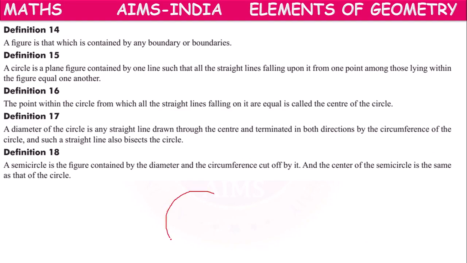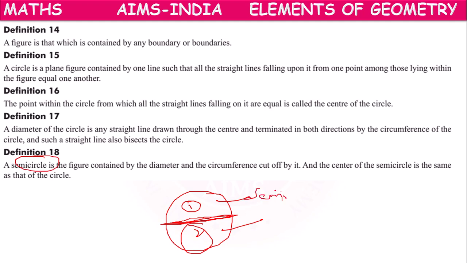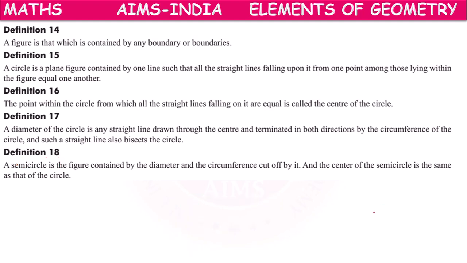So if the diameter cuts the circle into two equal parts, first part and second part, then each part will be called a semicircle. And the center of the semicircle is the same as the center of the circle. This is definition 18.